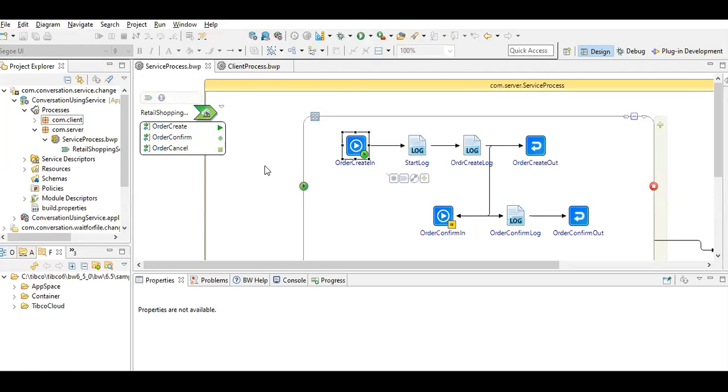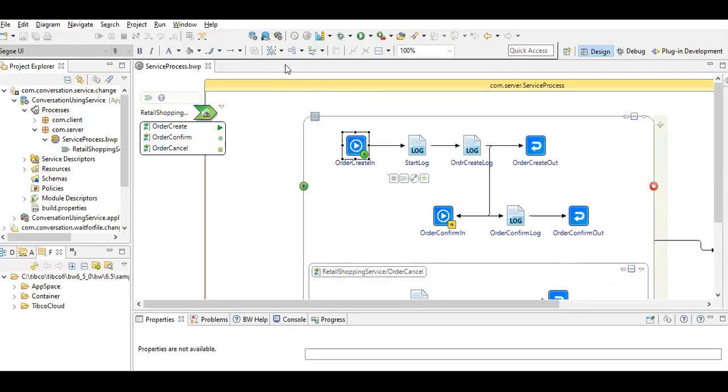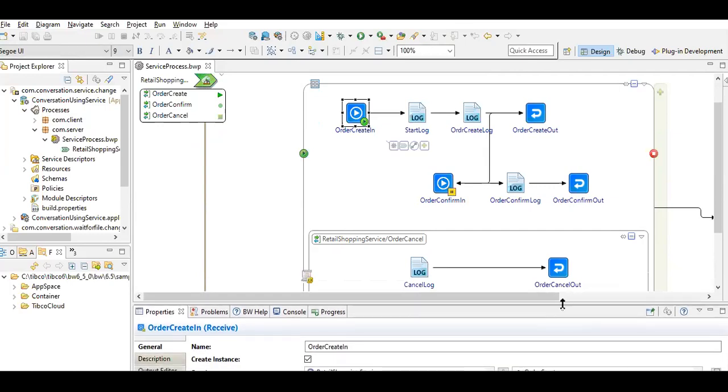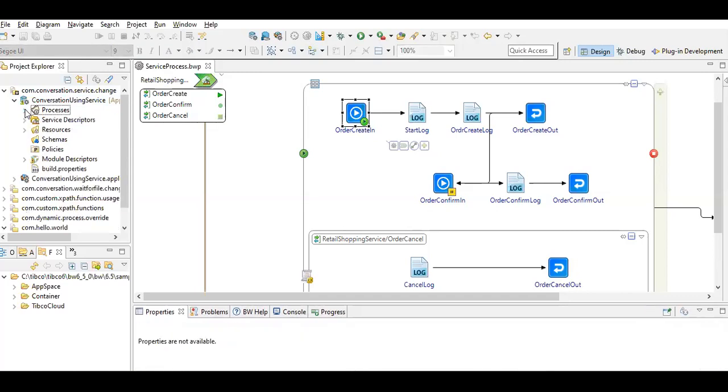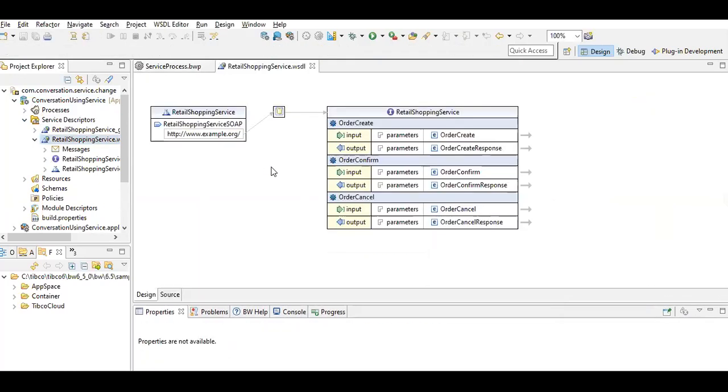This is one of my examples in TIBCO BW6 that we have already created. Here I have created two processes. One process is my service, which is acting as a server, and the other is working as a client. So this is my client, and this is my service. Let's see the server-side visitors, which is nothing but our abstract visitor.